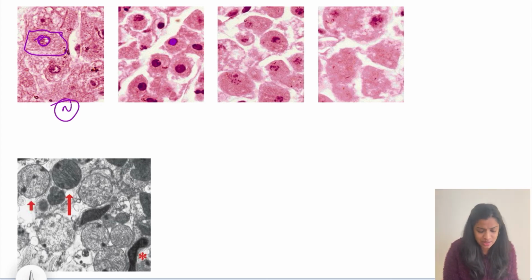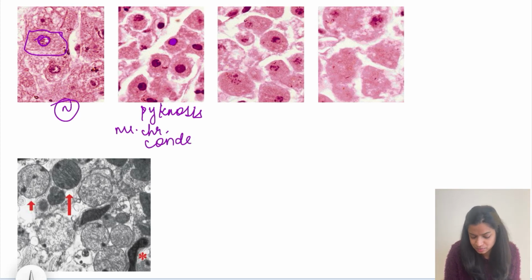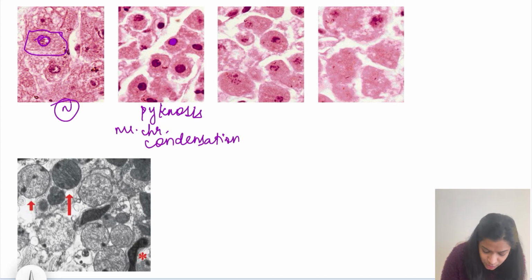Compared with this first image, you can see that in the second image, the nucleus is all clumped and the chromatin is dark in color. This is called pycnosis. Pycnosis is nothing but nuclear chromatin condensation, right? Nuclear chromatin condensation. In the next image, the nucleus is all broken up into small pieces, so it is getting fragmented.